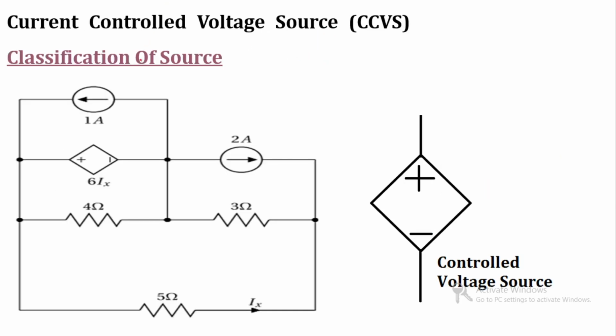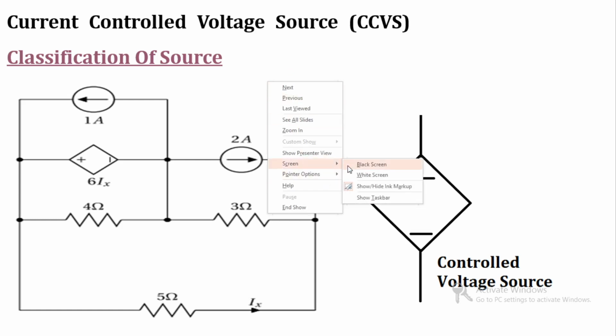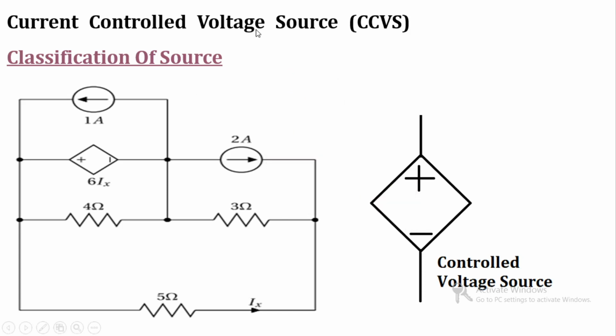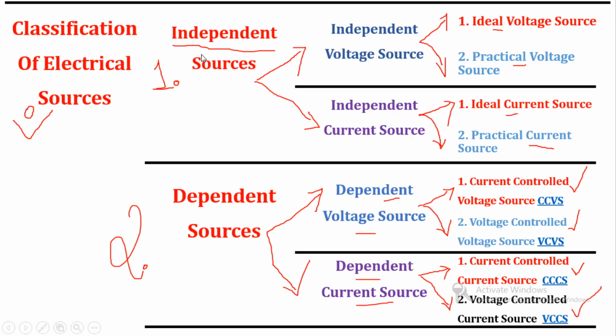Now next one is the current controlled voltage source. The next type of source is the current controlled voltage source. So we can see that here we now shift towards the dependent source. We have seen the ideal voltage source, practical voltage source, ideal current source and practical current source. Now we will shift towards the dependent source. The first one is the current controlled voltage source.